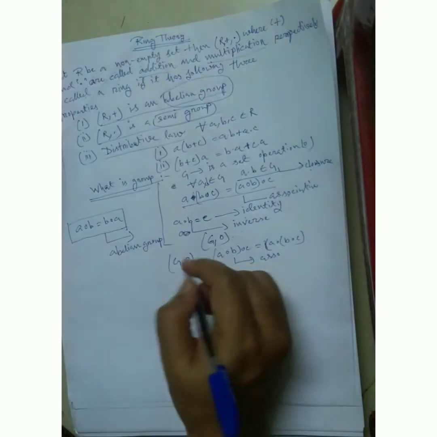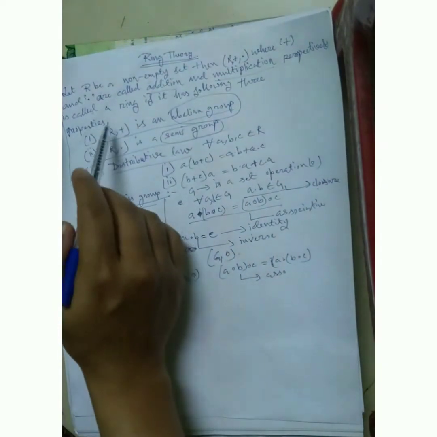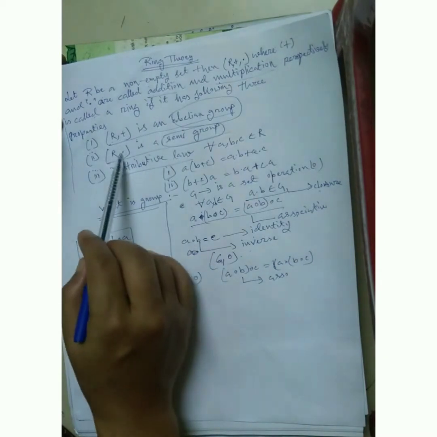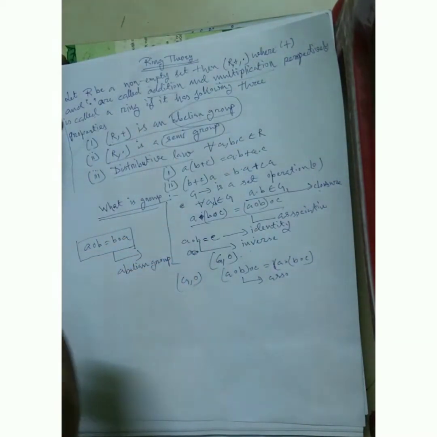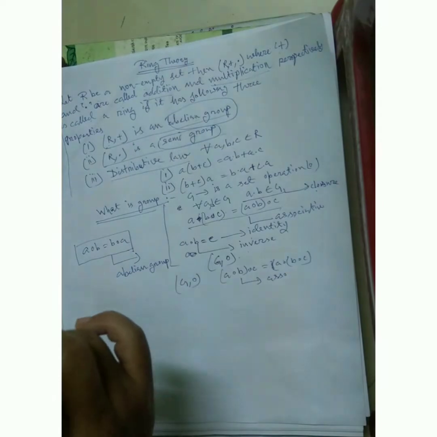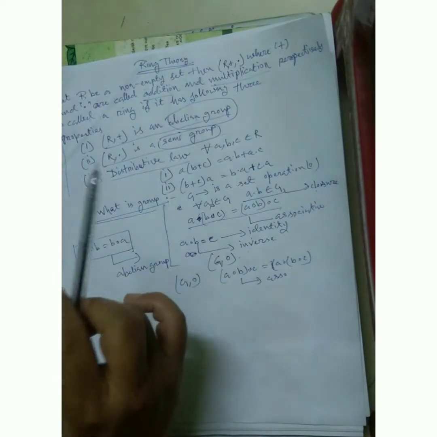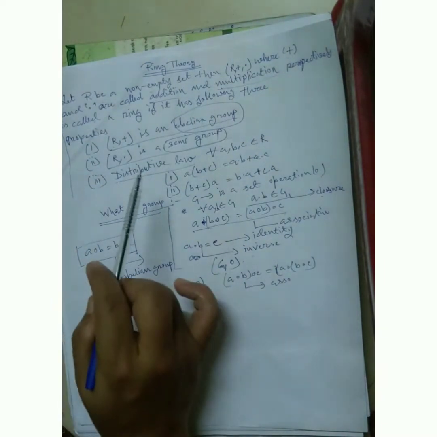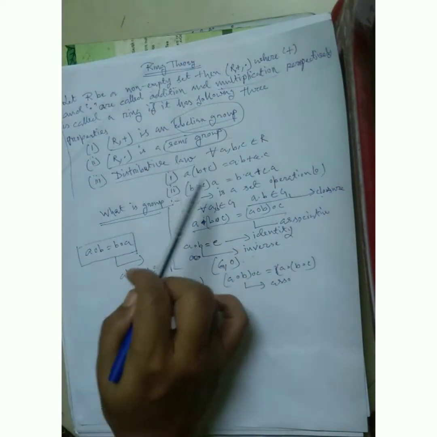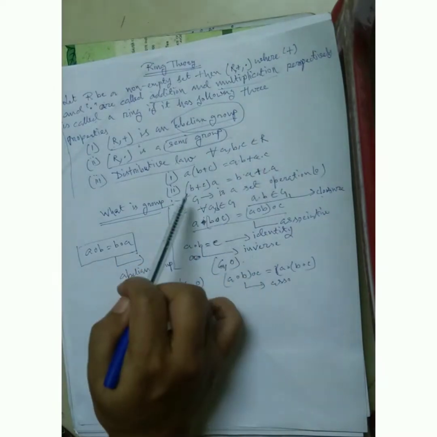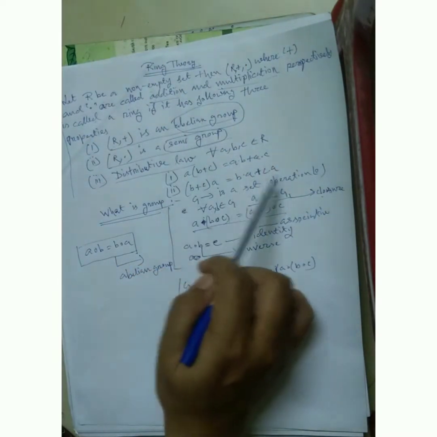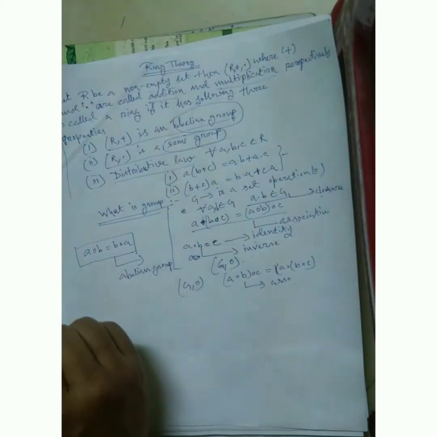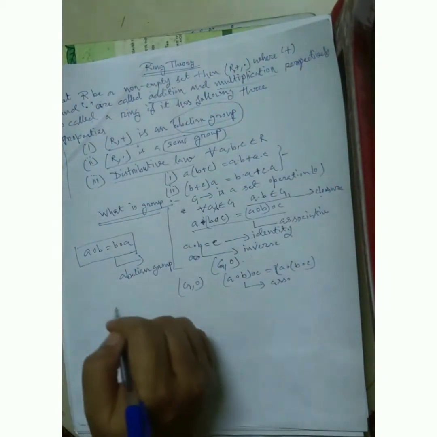So friends, you must remember these properties: one is abelian group, another is semigroup. Semigroup with respect to multiplication, and abelian group with respect to addition. Then (R, +, ·) is called a ring, provided the distributive law also holds. Distributive law means a · (b + c) = ab + ac and (b + c) · a = ba + ca. So this is called a ring. This is very, very, very important.